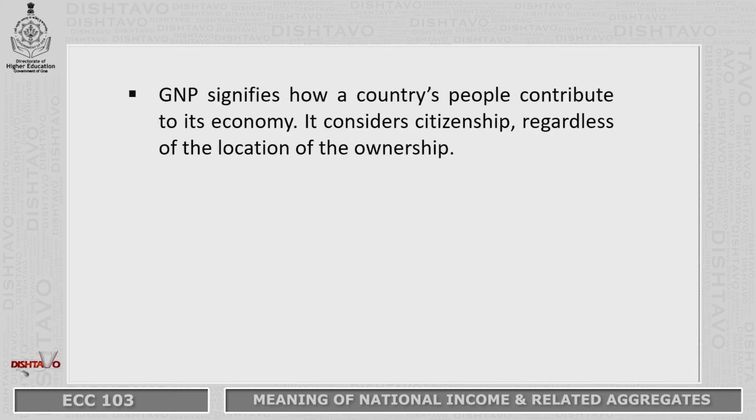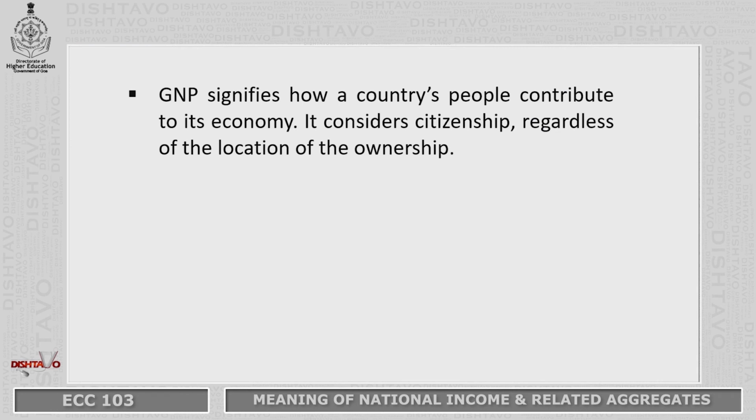Now, GNP therefore signifies how people contribute to the economy, how domestic producers contribute to the economy irrespective of the location of their ownership. That means they could be producing goods and services within the country as well as abroad. Even goods and services produced abroad by the domestic producers would be included in the GNP of the country. For example, Tatas and Infosys, they invest in the country as well as they have investments abroad. So, their investments abroad, the production abroad, the income that they earn will also be included in the GNP of the nation.